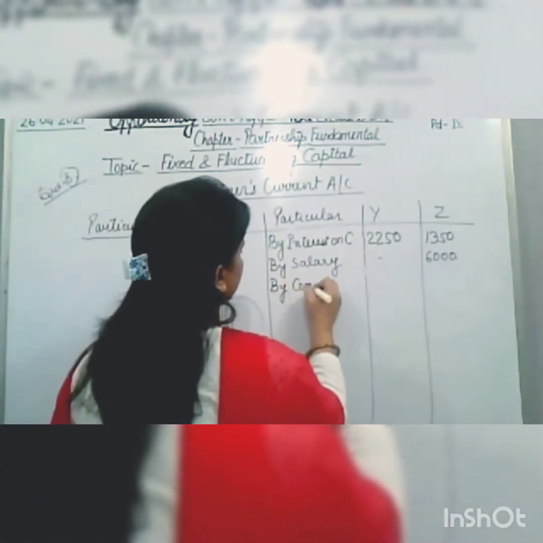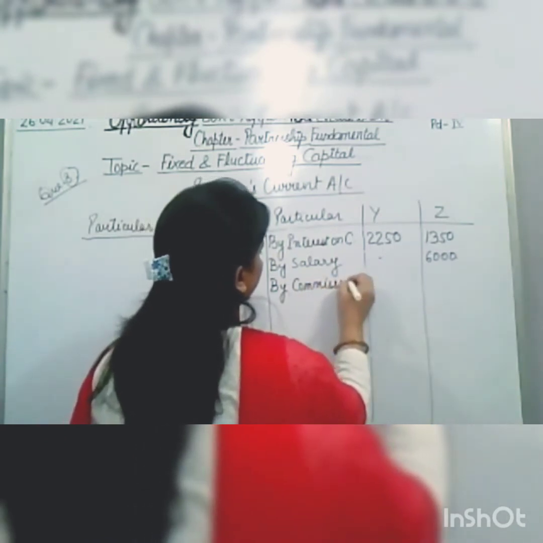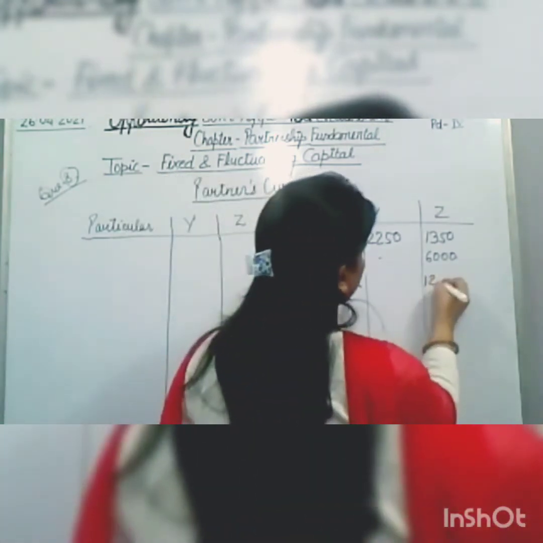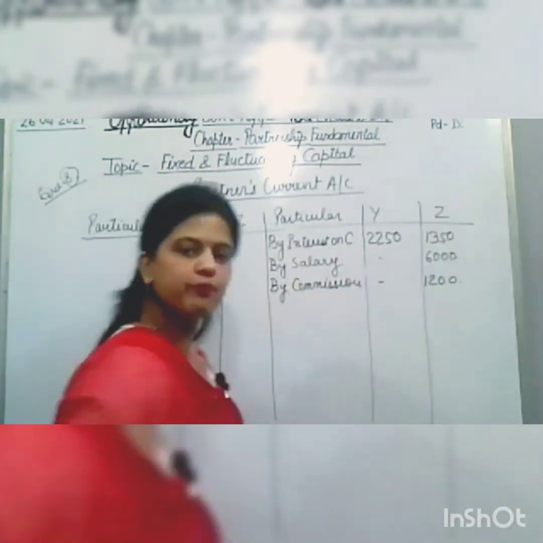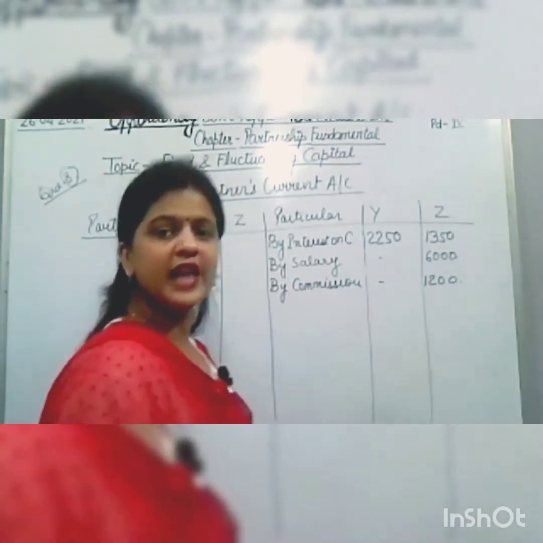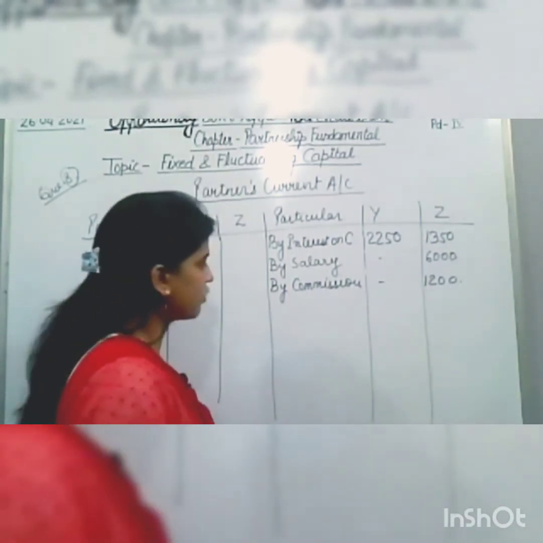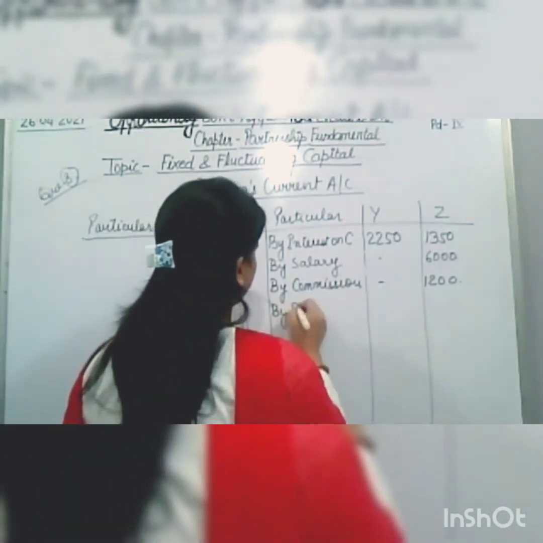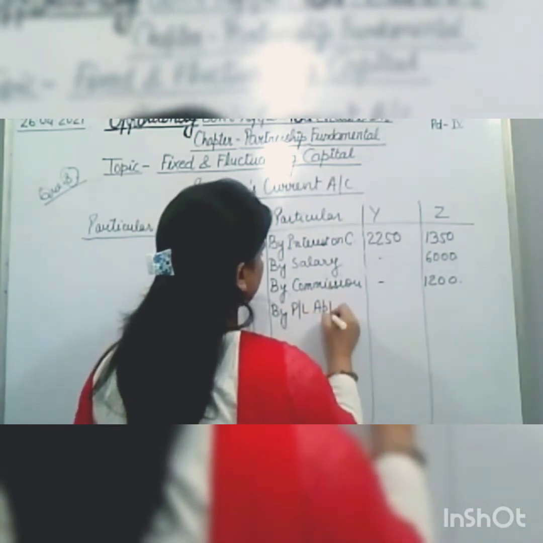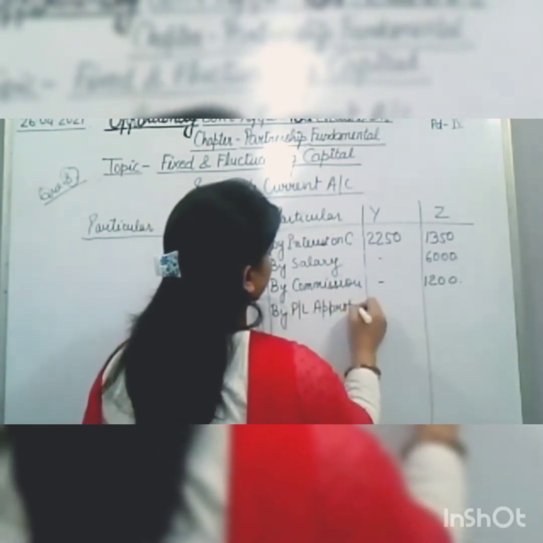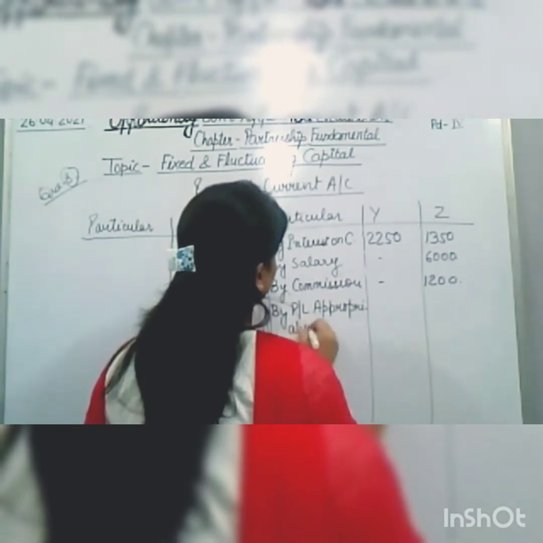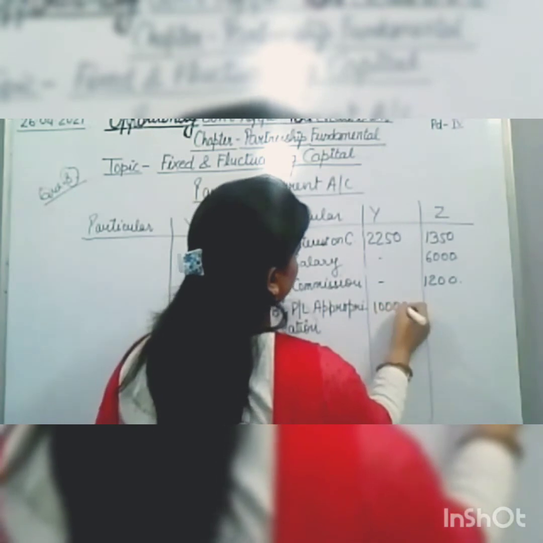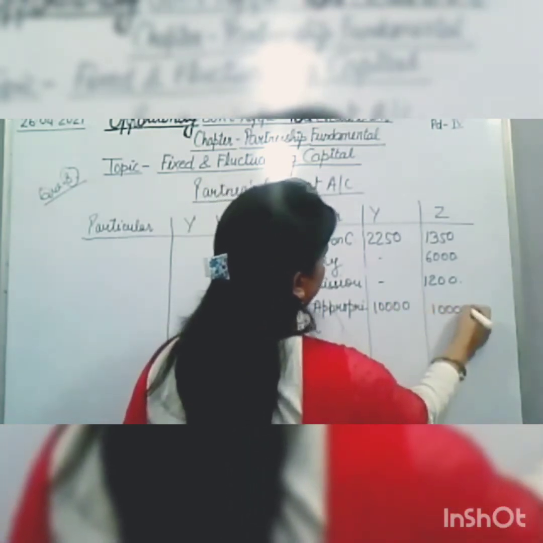So by commission, how much commission is given? The commission is 1,200. Okay. So 1,200. And what was the profit of P&L appropriation? The profit was 10,000 and 10,000 for both. So by profit and loss appropriation, 10,000 and 10,000. Okay.